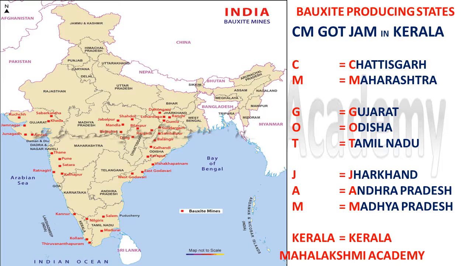How is this short code going to help us learn the states? Okay, now listen letter by letter. C stands for Chhattisgarh, followed by M for Maharashtra. Then G stands for Gujarat, O for Odisha, and T for Tamil Nadu. Followed by J for Jharkhand, A for Andhra Pradesh, M for Madhya Pradesh, and Kerala stands for Kerala. So CM got jam in Kerala, where "in" is unimportant, you can skip that. It will help us learn all the states where bauxite is available.